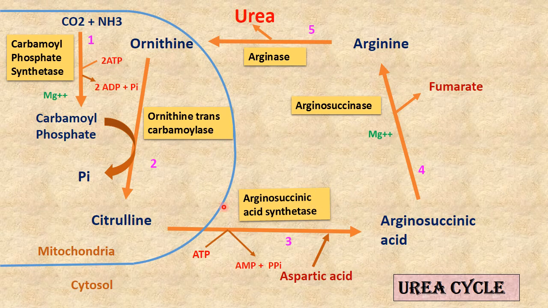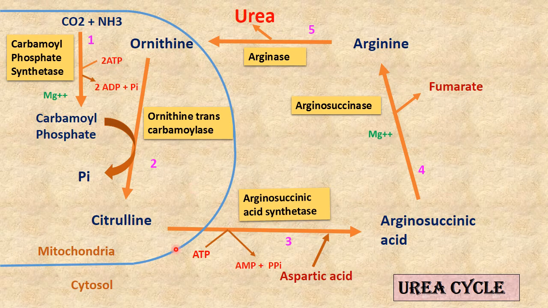Now we can revise all the 5 reactions together. The first reaction is CO2 and NH3 condensing to form carbamoyl phosphate, utilizing 2 ATP and magnesium ion in the presence of carbamoyl phosphate synthetase. This carbamoyl phosphate then transfers to ornithine to form citrulline. These 2 steps occur in mitochondria, and this citrulline now comes out of the mitochondria.